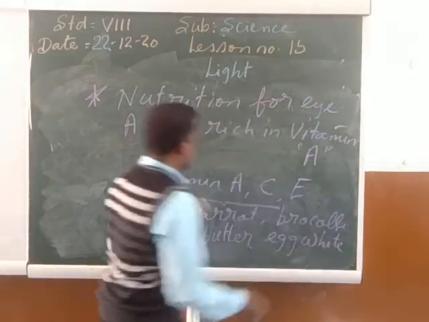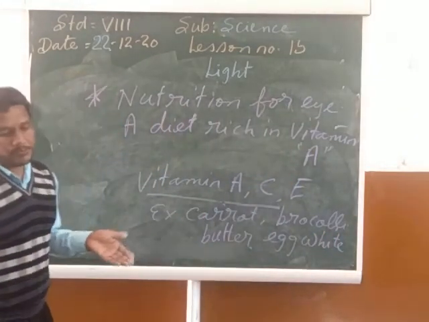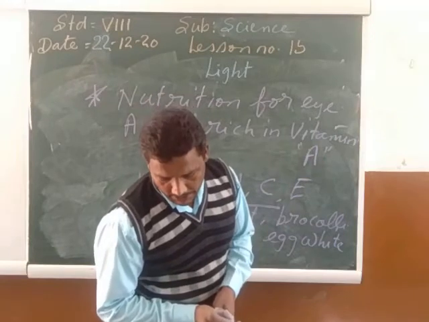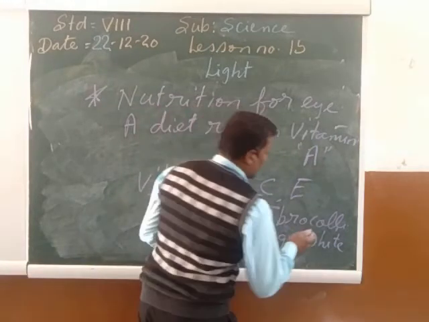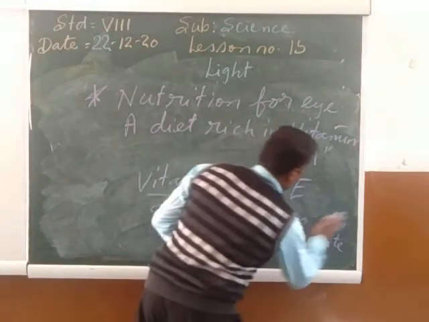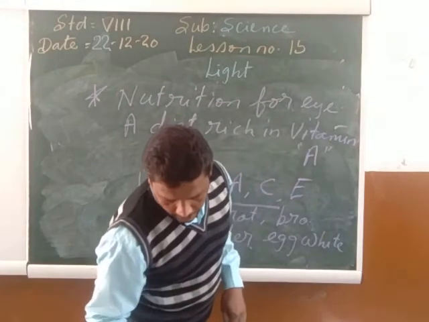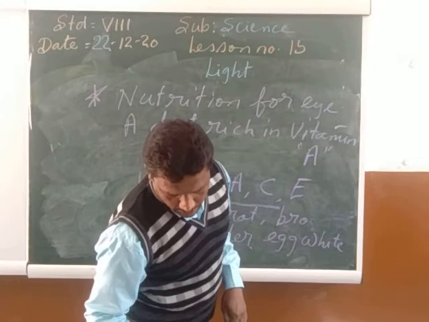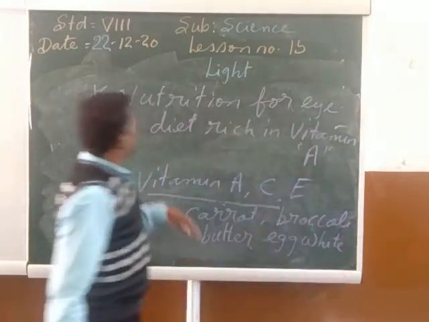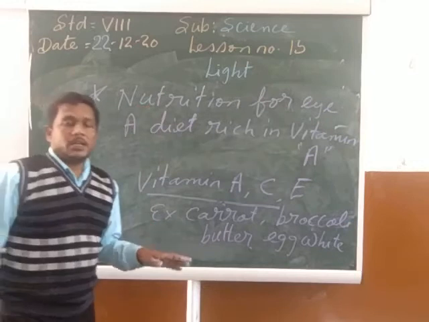So these are some of the food items, my child, which are very good for the healthy functioning of the eye. So my child, once again, broccoli. So my child, nutrition for the eye.